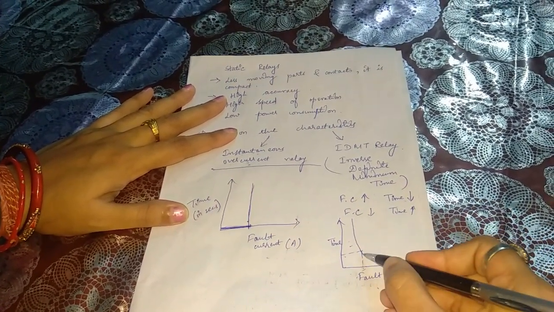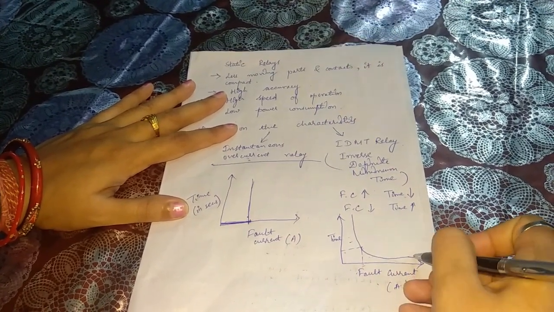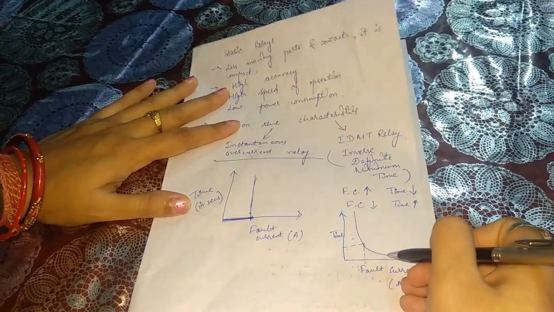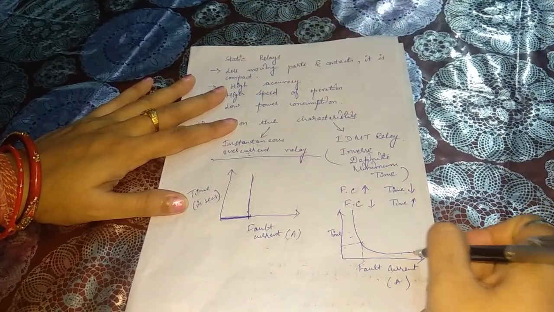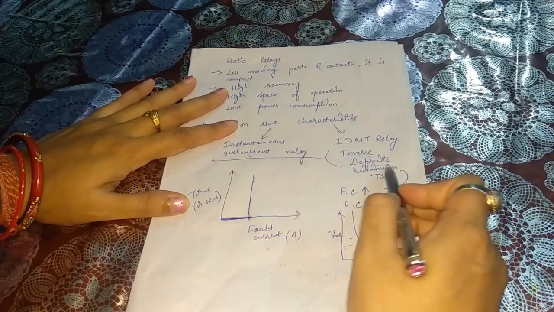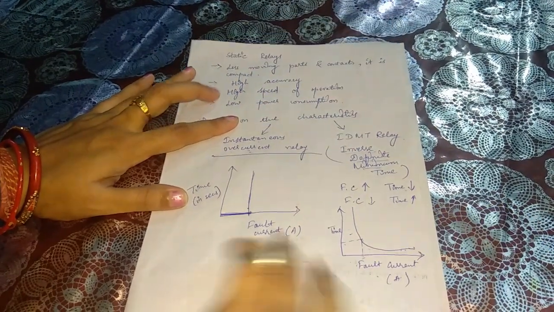Then after reaching the preset value, with the increase in the fault current, the time value will decrease. So as the name indicates, inverse definite minimum time relay is appropriate in this case.